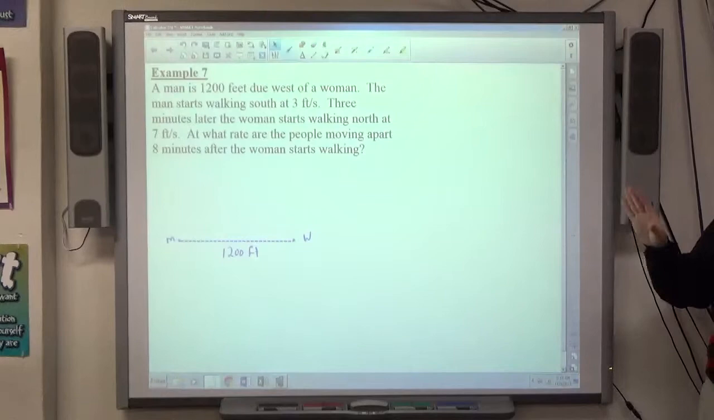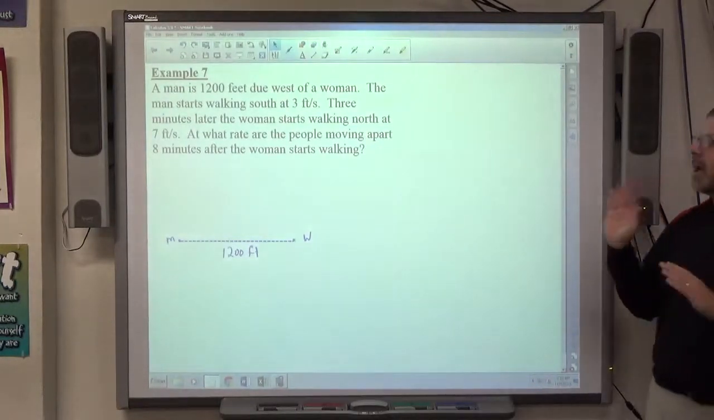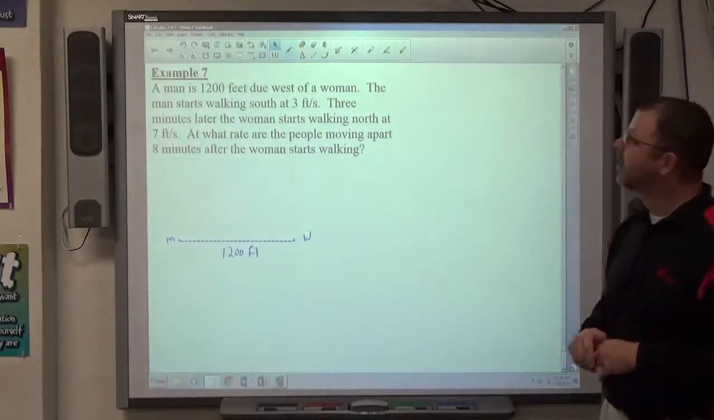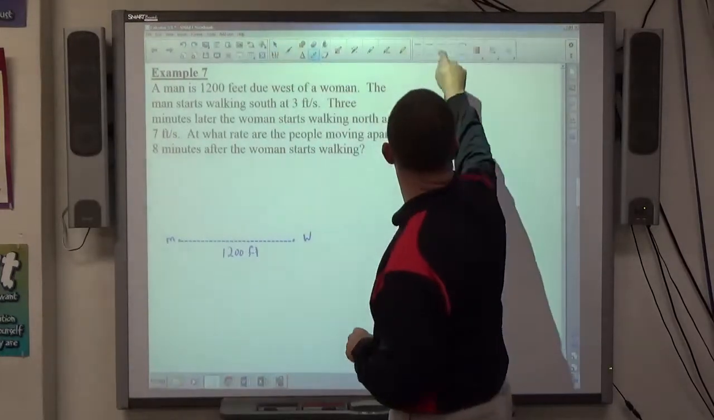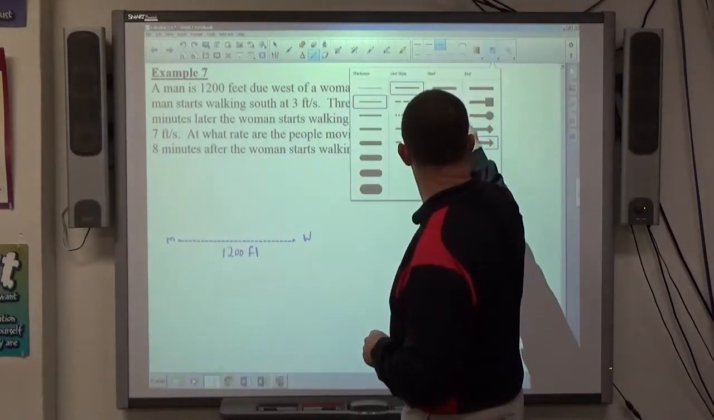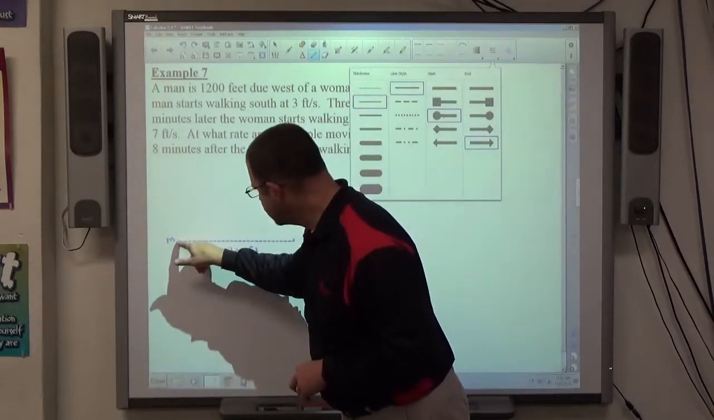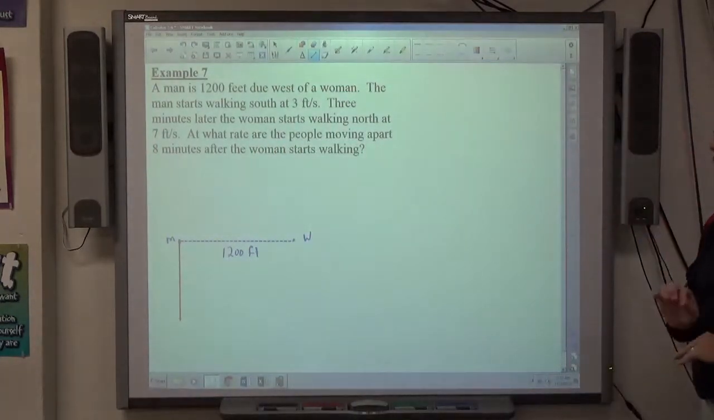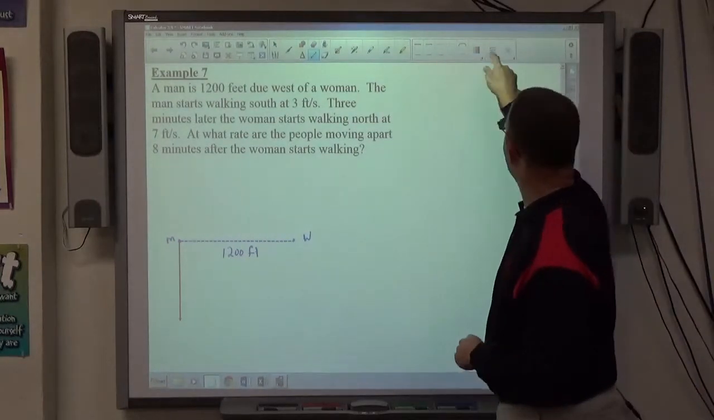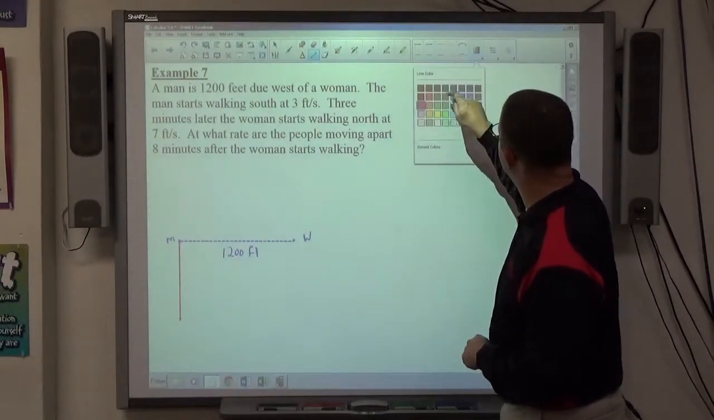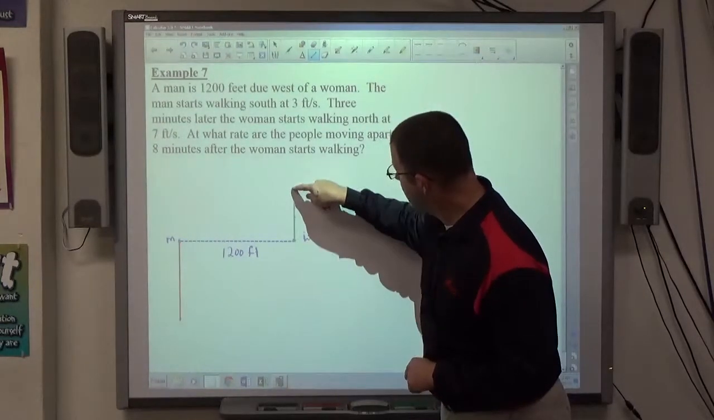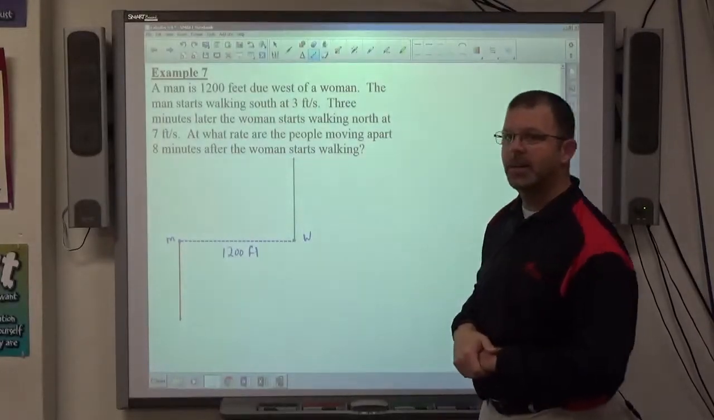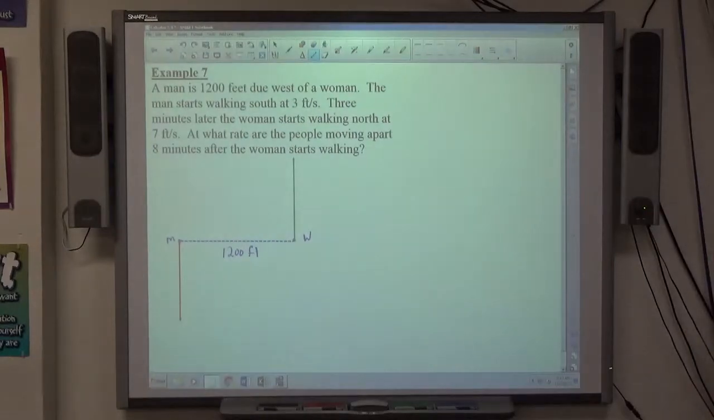Anyway, so they got the man and woman separated by 1,200 feet, and the man thinks he's supposed to go south. So he's going to start walking south. So let's make him walk south. There's the man walking south. 3 minutes later, the woman's walking north. She's walking faster than he is because she's madder than he is. Because she was right. And everybody knows that she was right.